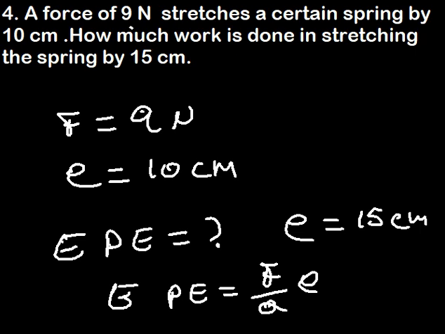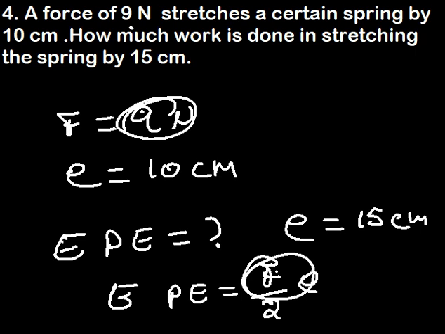Now what is it that is lacking? What we do not have is the force. By the way, there should be a 2 here. We have the extension, but what is lacking now is the value of the force. The force we're looking for is the given force.